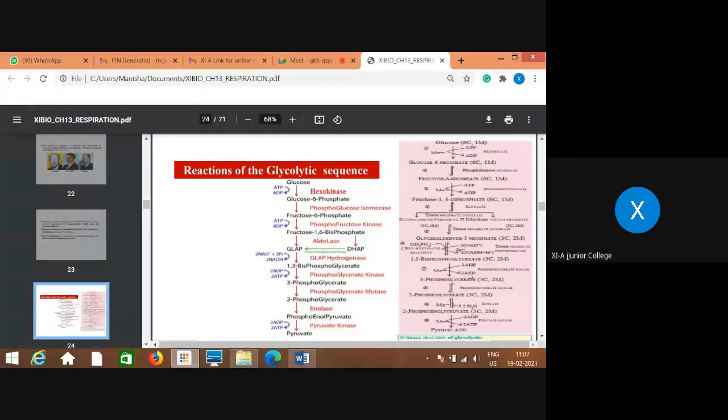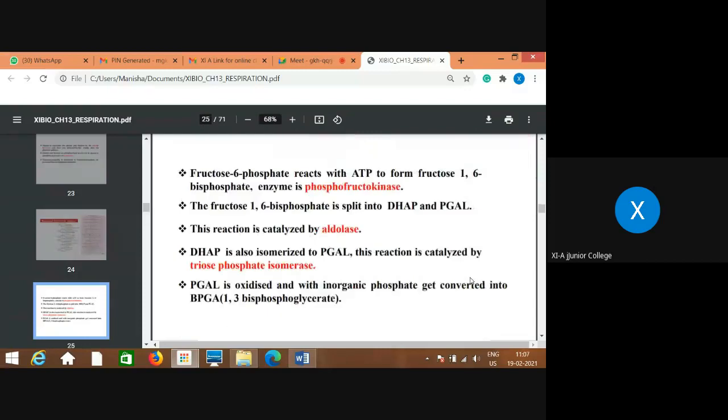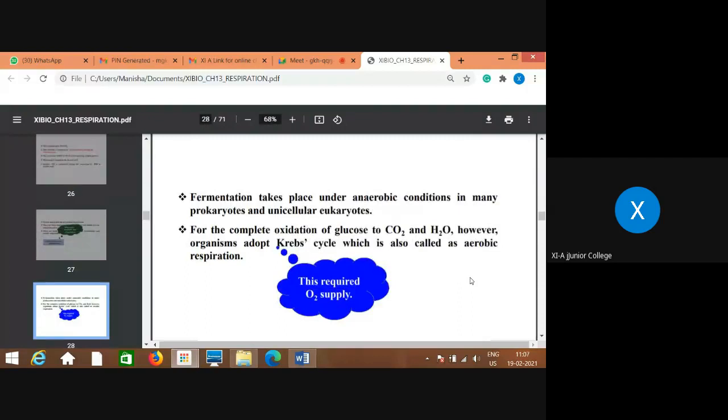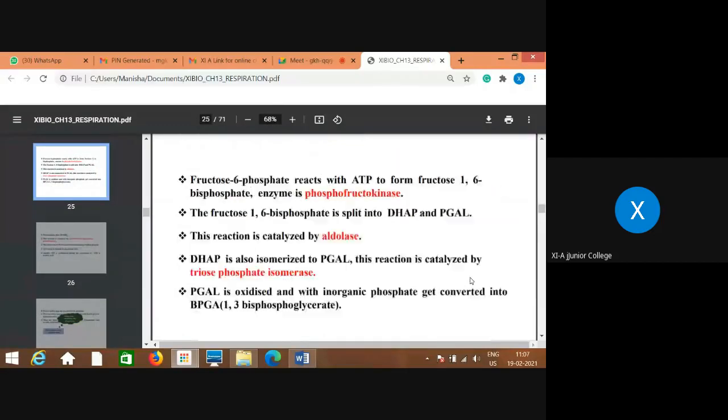Now, how to show all these sequential reactions in the reaction form, that I will show you. Whatever is the explanation, that is just in the explanatory form it is shown here. Now I will show you how it can be written in the form of reactions. So that I will tell you later, but just try to understand here.